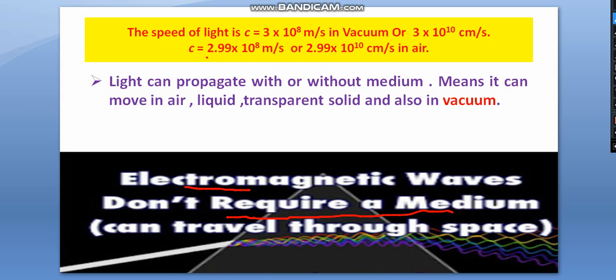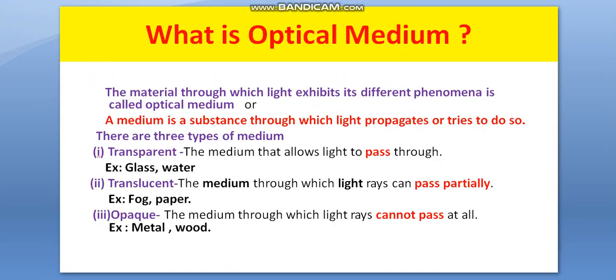So here is the example: light comes from the sun to earth without any medium between sun and earth, and with medium, light can travel in our atmosphere, which has so many gases. And why? The answer is because light is an EM wave, and EM wave can move with medium also, without medium also.